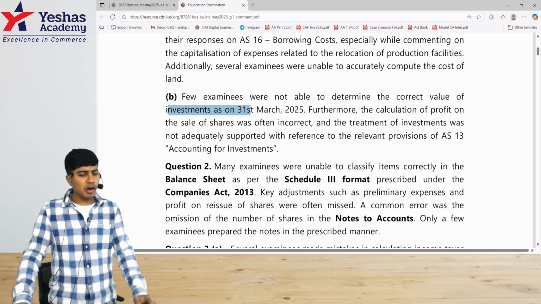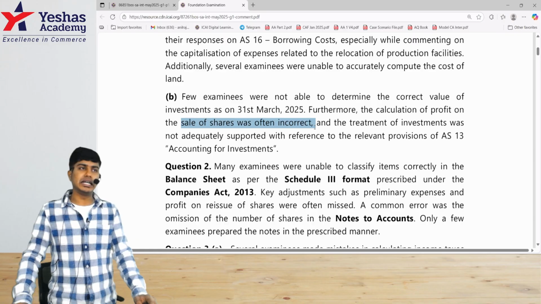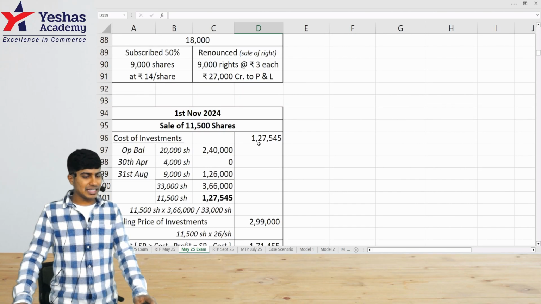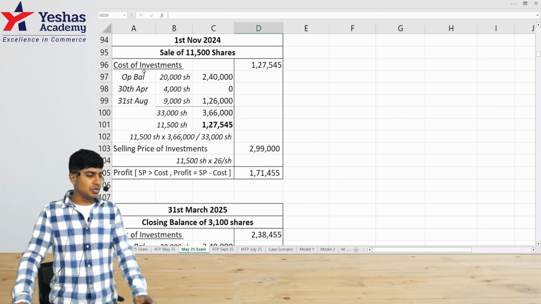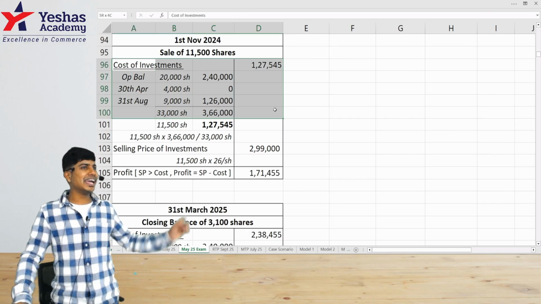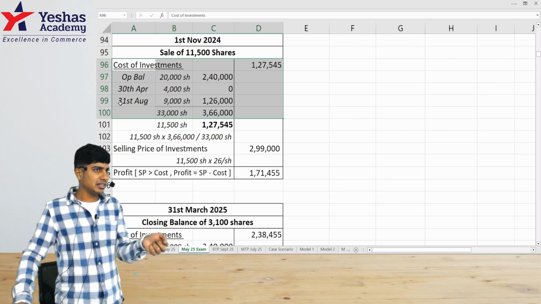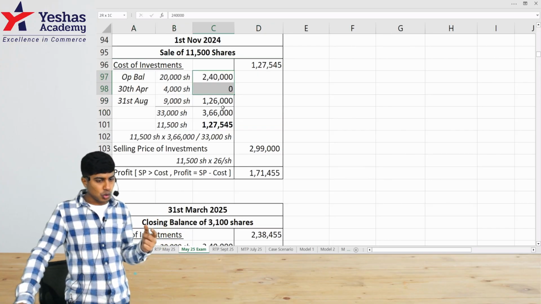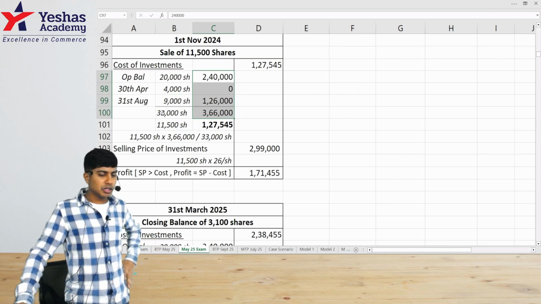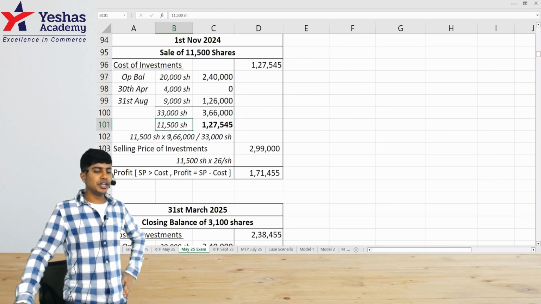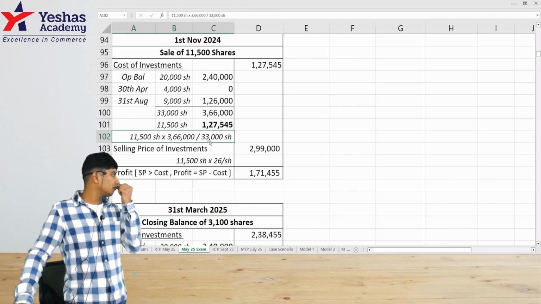Furthermore, the calculation of profit on sale of shares was often incorrect. So whenever you make a sale of investments, individually you need to identify the cost, exactly like how we did for that closing units. Opening plus purchase till the date of sale, and identify the total cost of those units and keep the total units handy. Number of units sold, just do cross multiplication to identify the cost.